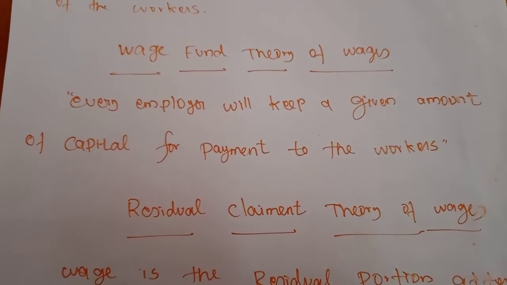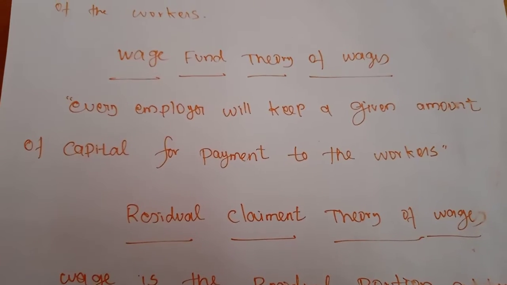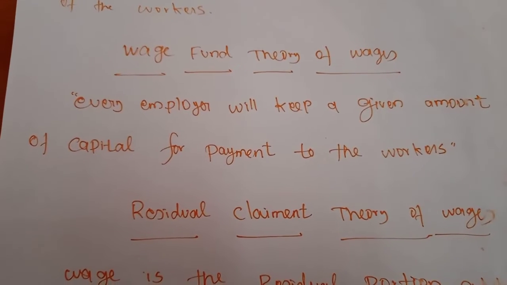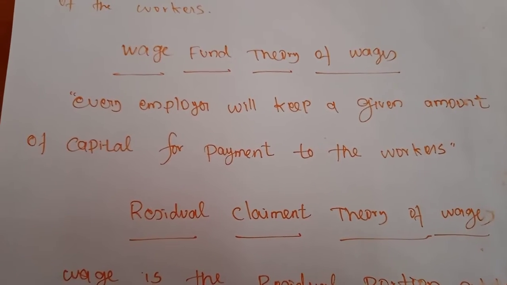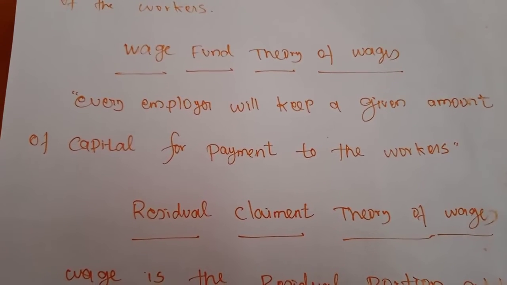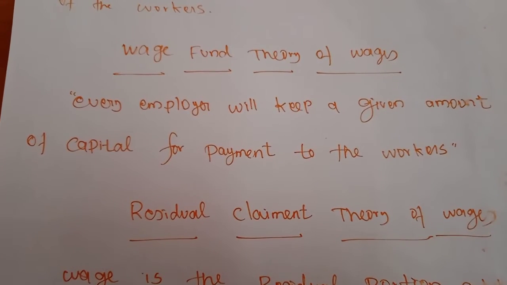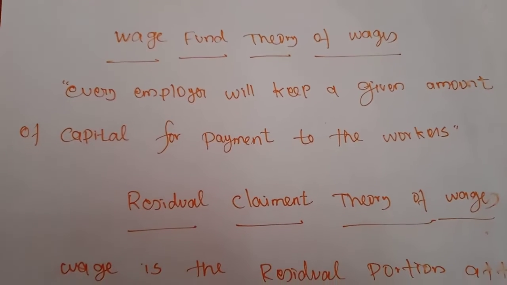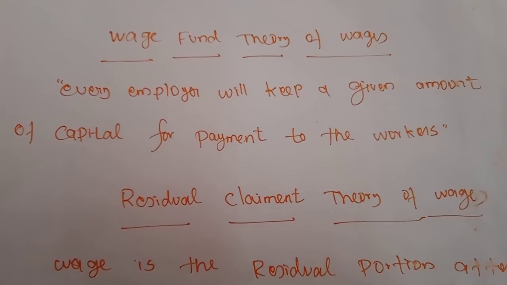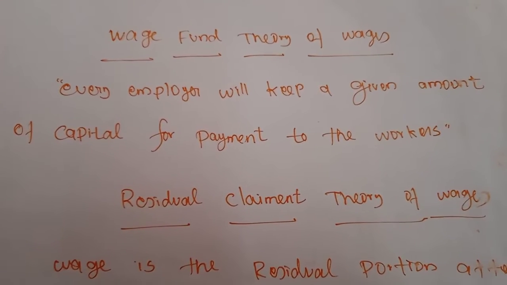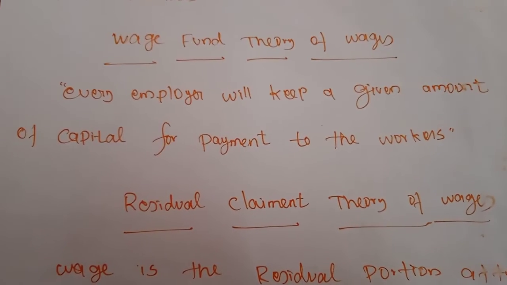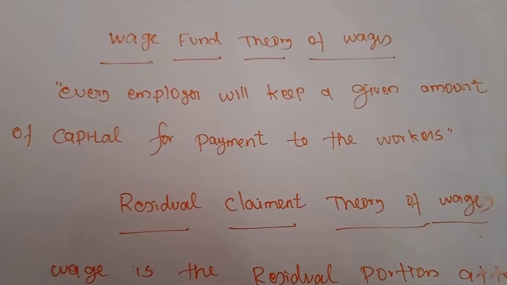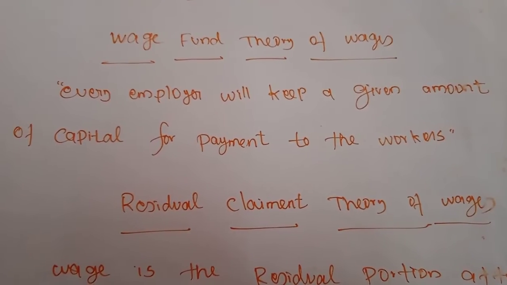The average wage of a worker can be calculated by using a formula. So the average wage per worker is obtained by dividing the total wage fund by the number of workers. So on the basis of an increasing number of workers, the total wage fund also will be increased, and then the average wage per worker will be obtained.